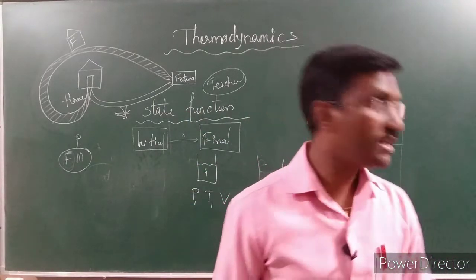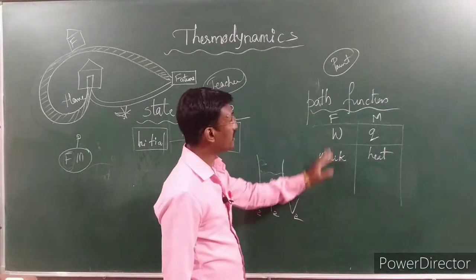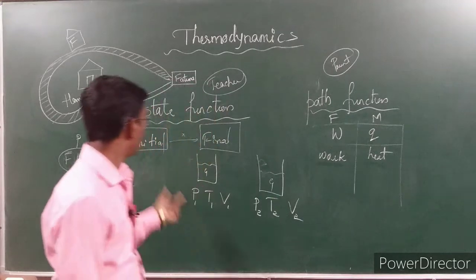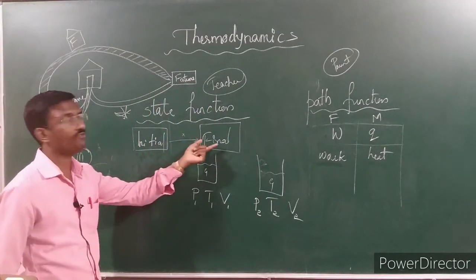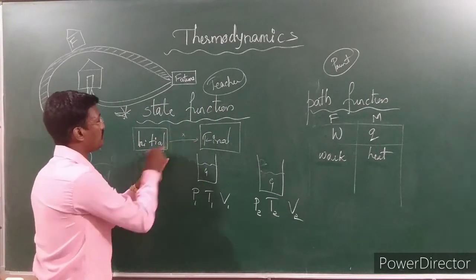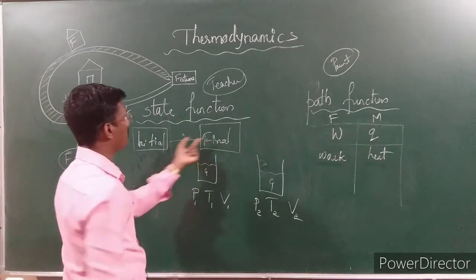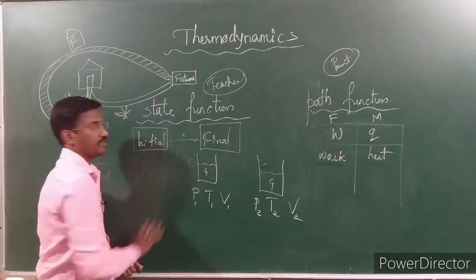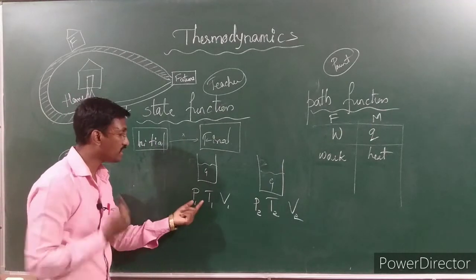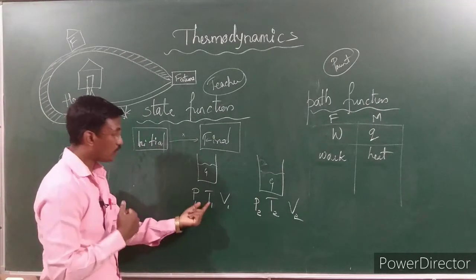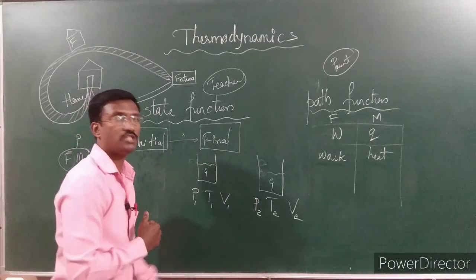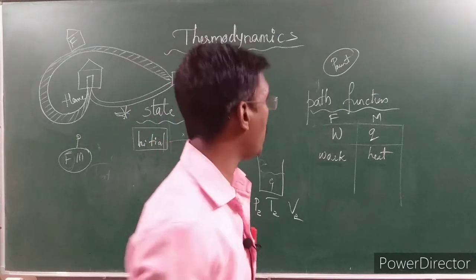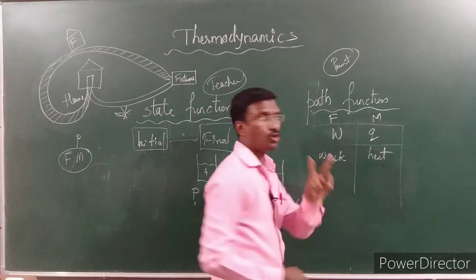In the path function, we discuss what conditions or criteria we have to look at for the changes made from initial to final. Why is the initial position changed to some other final position? What was the work we are doing? How is it changing? What is the reason the pressure is varying? What is the reason the temperature is changing? How is the volume changed? To look at these conditions, we have to observe the two terms here.